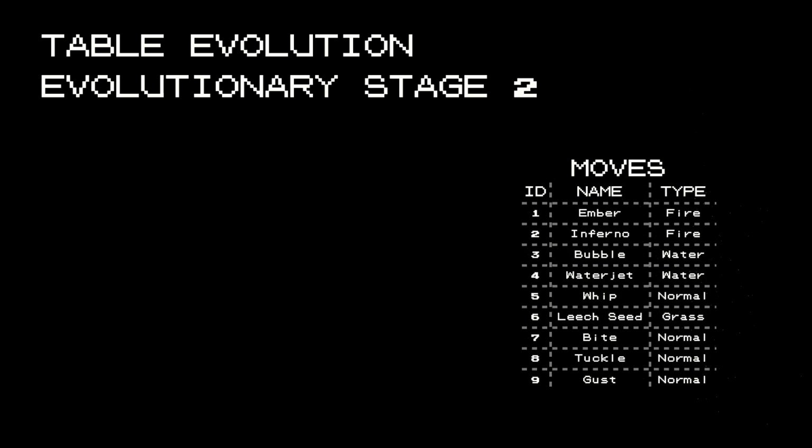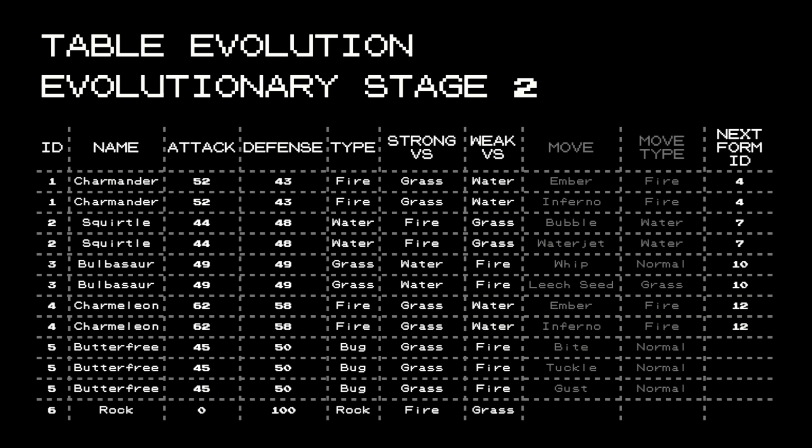Let's add IDs to them, because we know that IDs are really good. And let's name this table, because right now we have 2 tables, Pokemon and moves. So let's name it moves. So this has just been moved outside, so we are left with something like this.